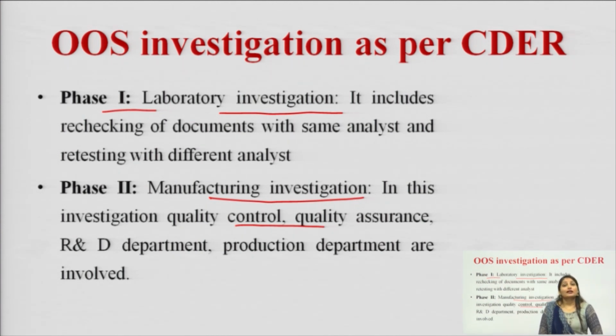If the results are the same, then this will be reported to the QA, and on the recommendation of QA, the retesting will be performed again. On the basis of all three testings, a report will be prepared on whether we have to go for phase 2 testing or not.